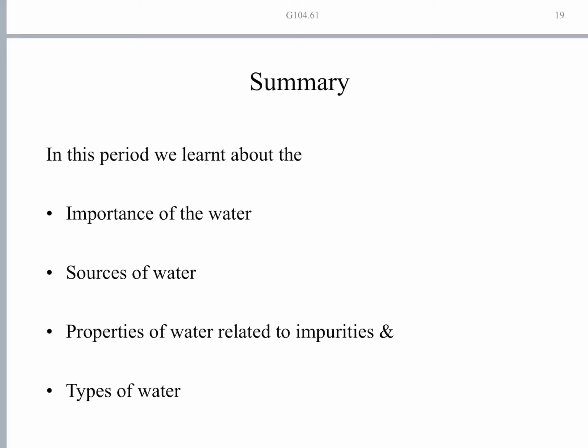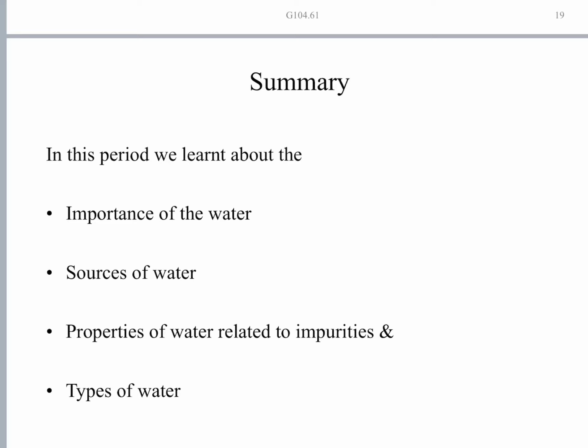Natural spring means water comes on its own to the ground. We need not spend any energy. It comes on its own to the ground, that's called a water spring. Very few places in the world have springs. Borewell water or well water is also underground water. This underground water is characterized by the presence of lots of salts.